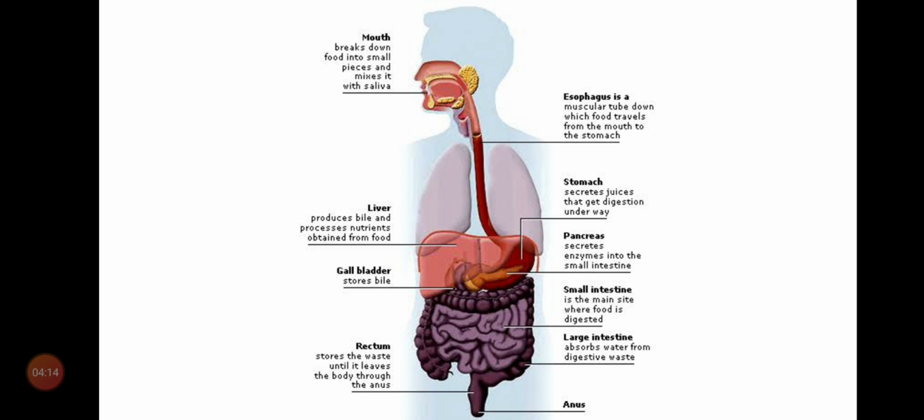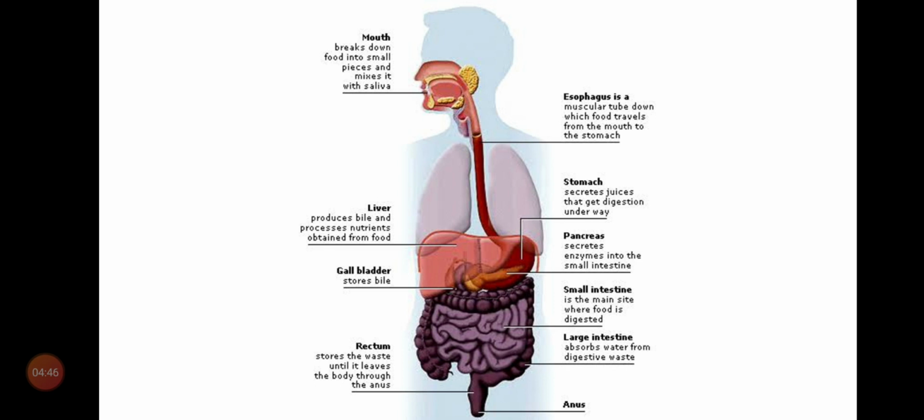Digestive system consists of 2 parts. How many parts? 2 parts. What are they? First one, alimentary canal. Second one, digestive glands. Yesterday we discussed these two. Alimentary canal consists of mouth, pharynx, esophagus, stomach, small intestine, large intestine, rectum, colon. Once again I am repeating: mouth, pharynx, esophagus, stomach, small intestine, large intestine, rectum, colon.